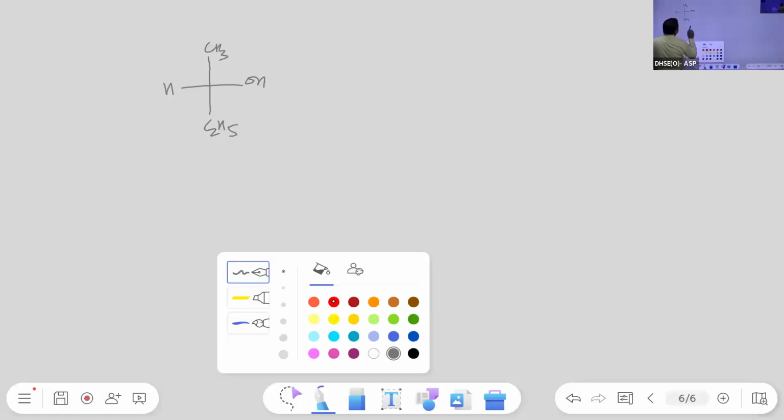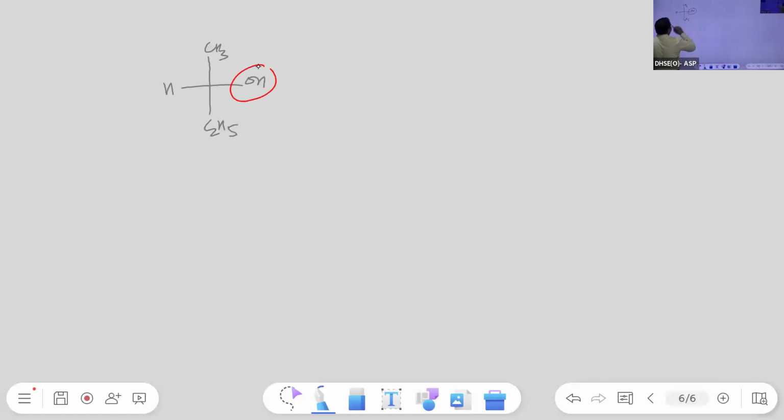Suppose we take this compound. You can keep any one of the atoms or groups fixed, and exchange among all the others, that is, the remaining three. So it can be either in the clockwise direction or anti-clockwise direction.